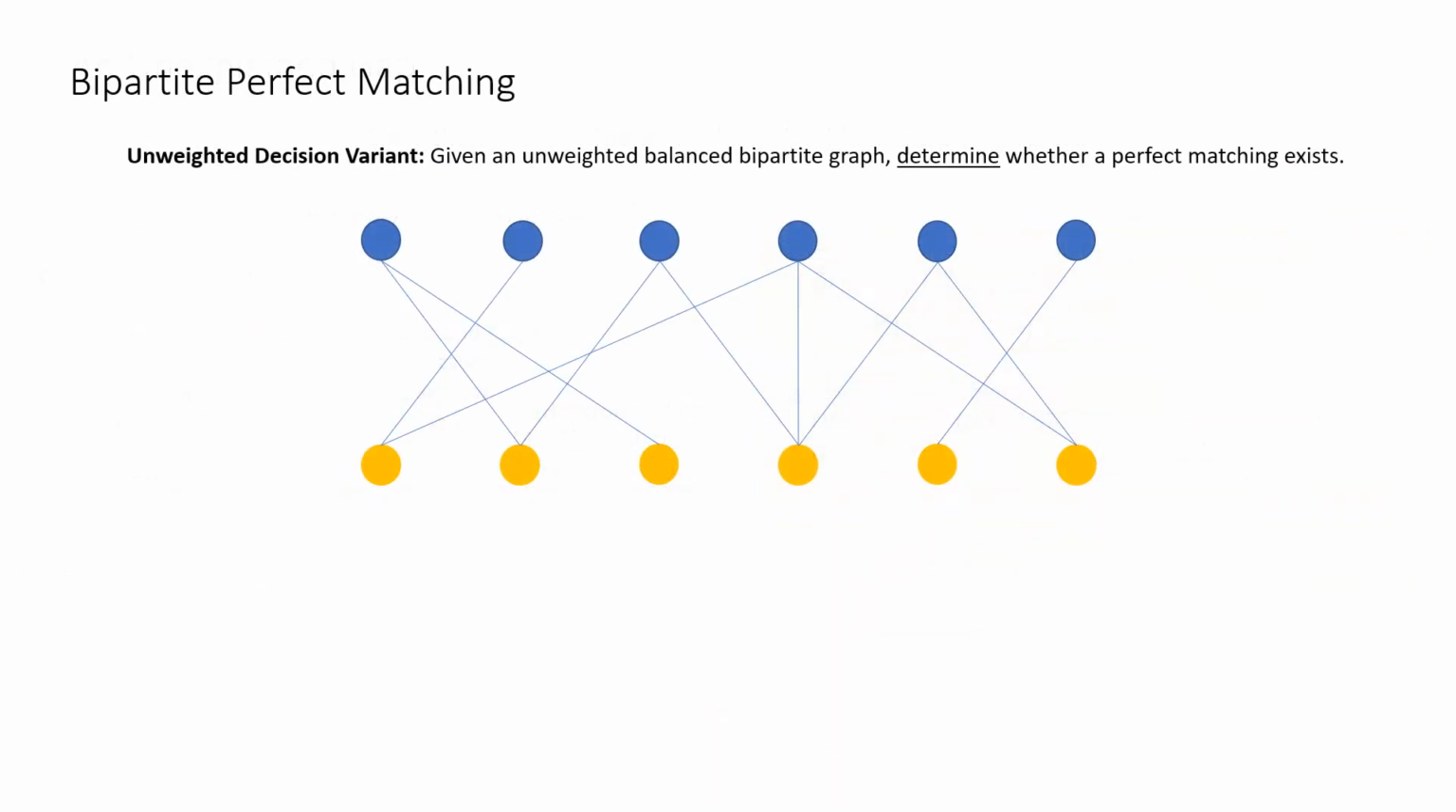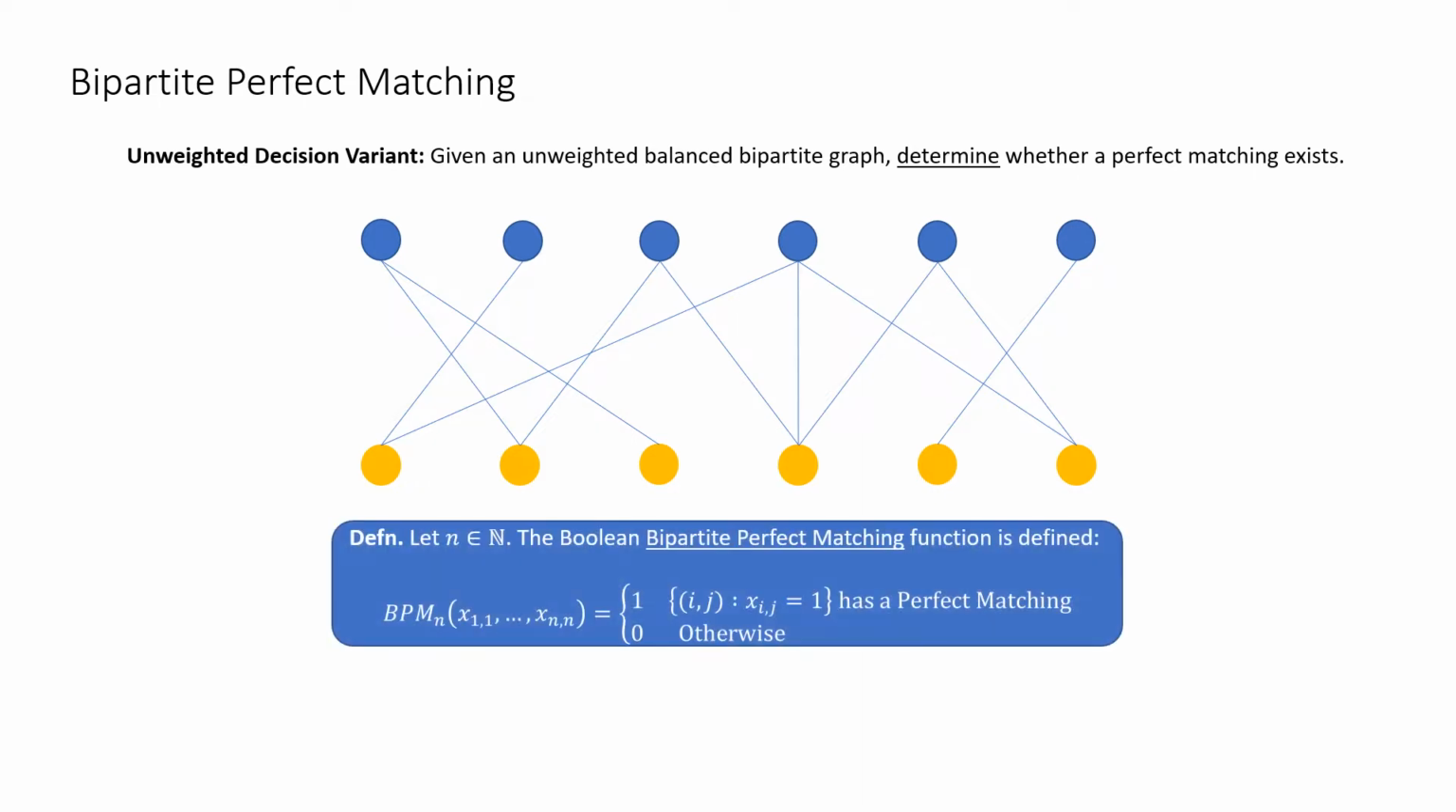So to make matters more concrete, we're focusing on the unweighted decision variant of matching. The input is an unweighted balanced bipartite graph, and we're trying to determine whether it has a perfect matching or not. This is characterized by the following Boolean function, BPM, which receives the biadjacency matrix of the graph, that is n squared input bits, and outputs 1 if and only if it contains a perfect matching.